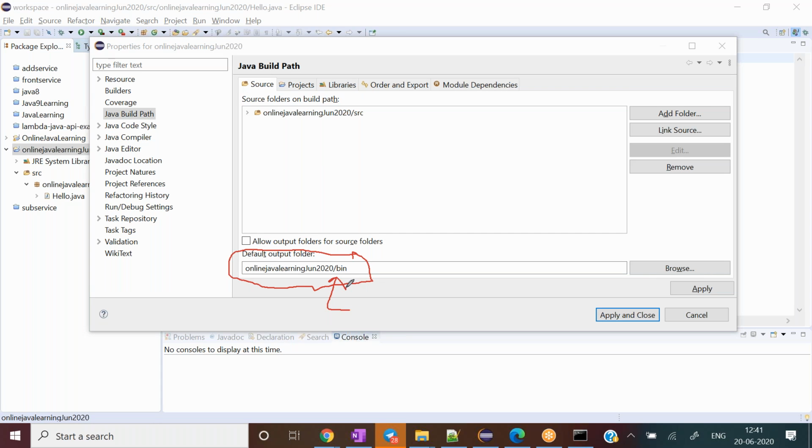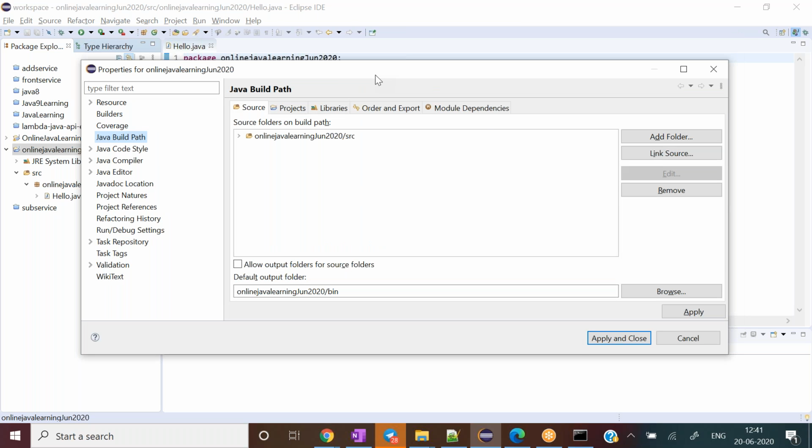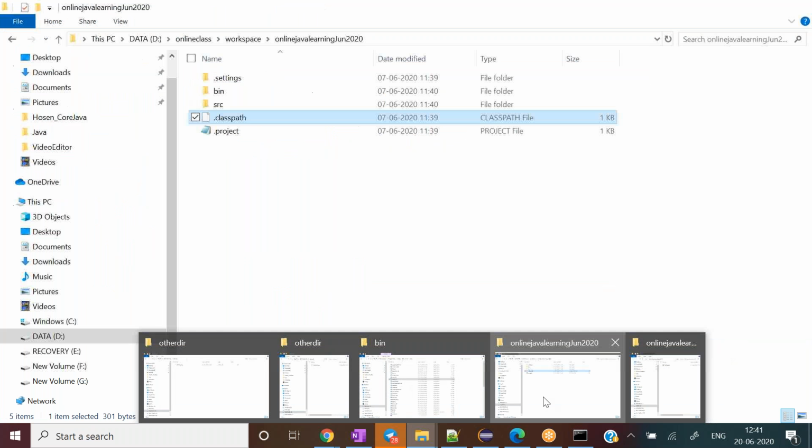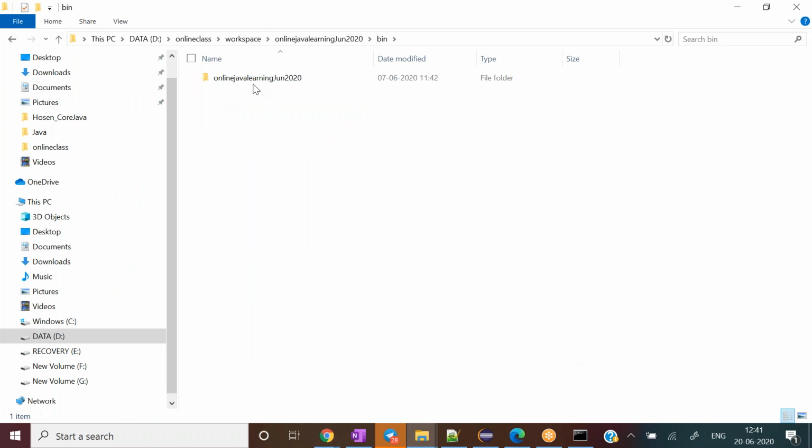I can prove it right now. Let's go to this location, bin, and see if the .class file is generated. Inside this bin, the online folder is maintained, and see here, the hello.class file has been created.